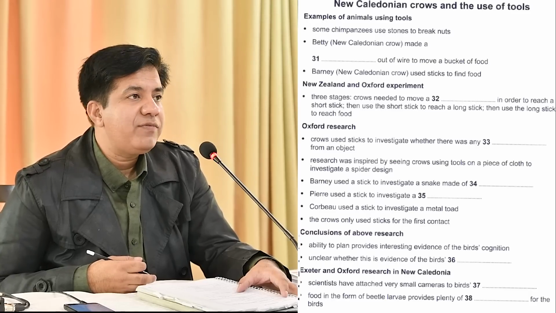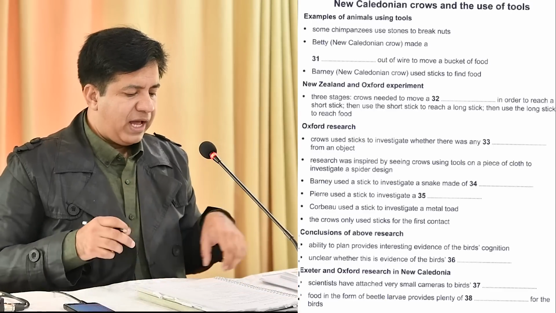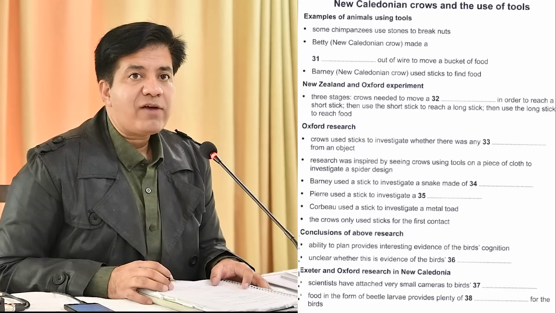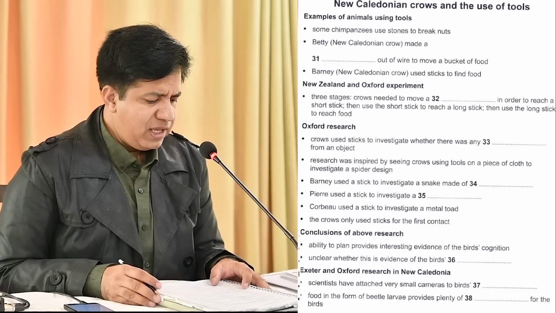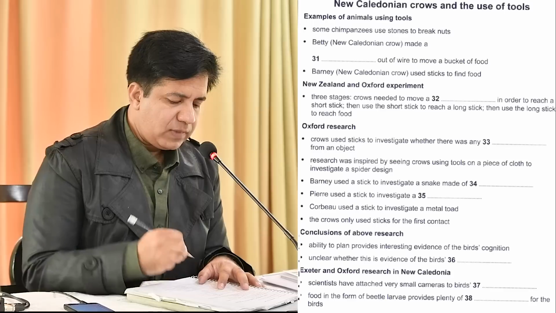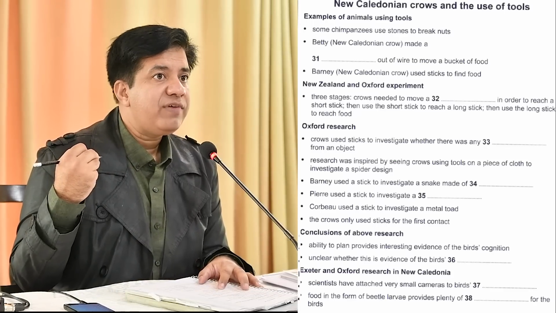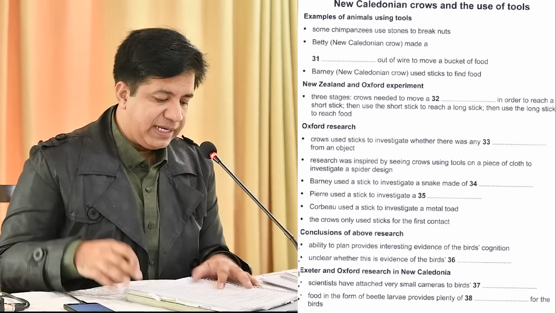R-U-B-B-E-R. If you write rubber with a single B, your answer will be wrong. Okay. Next, question number 35. Pierre. Now Pierre was also maybe a crow. Yeah. Pierre used a stick to investigate a dash. A means singular answer. Investigate. For investigate, they might use look into or any other word.